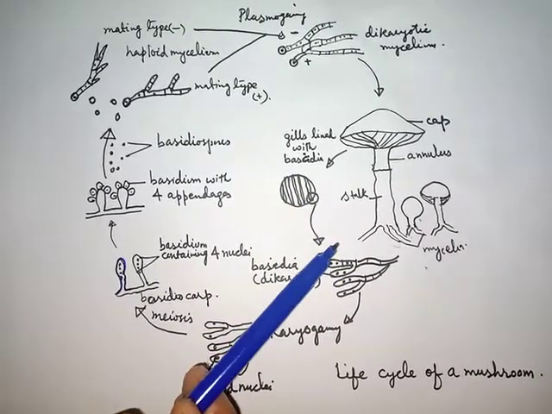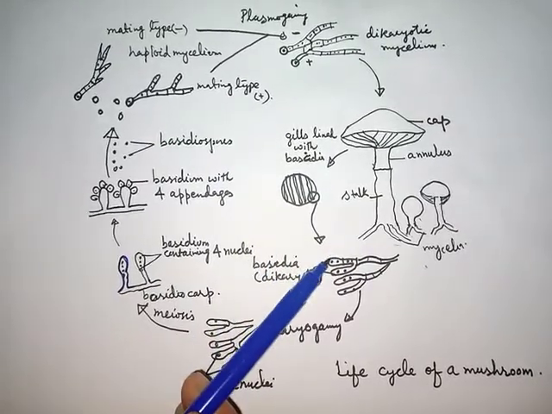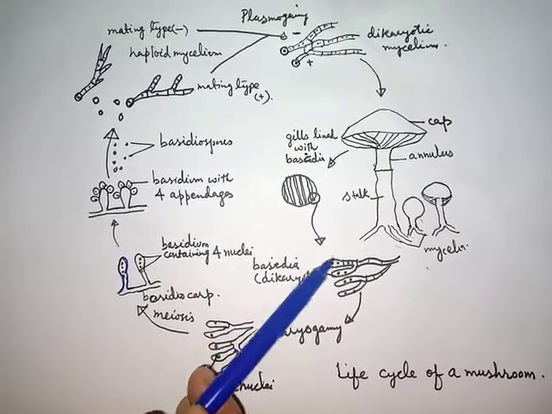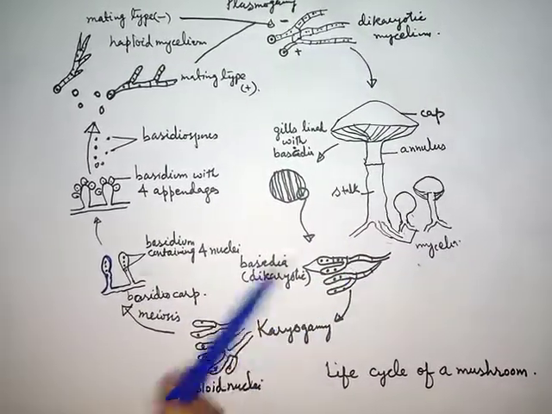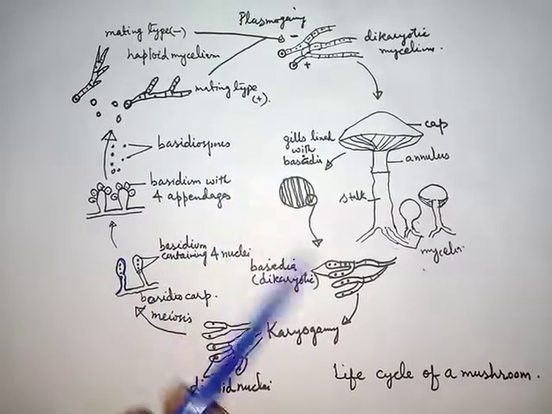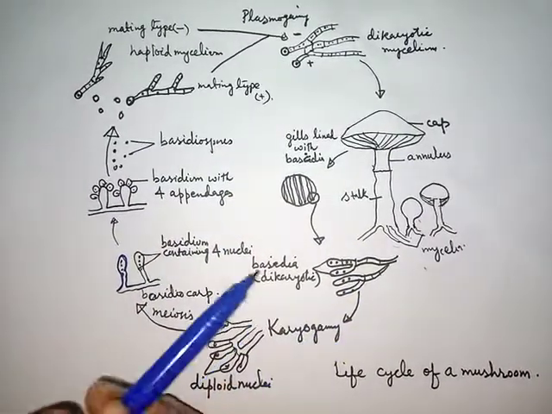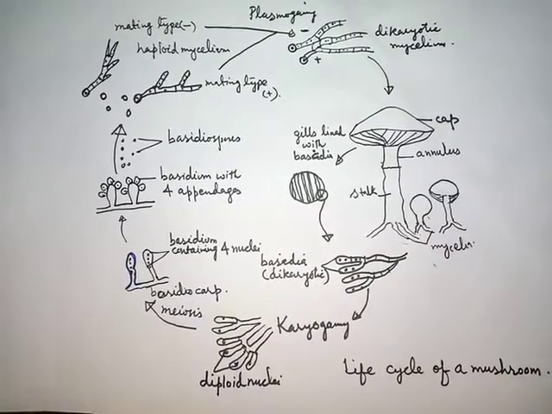Students, although Basidiomycota or Basidiomycetes can reproduce asexually by the formation of conidiospores, asexual reproduction is not much common in them. Usually they reproduce with the help of basidiospores, which is the sexual method of reproduction. So this is all about the life cycle of a mushroom. Thank you, students.